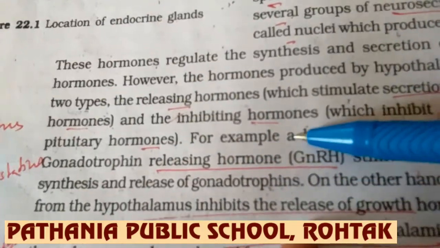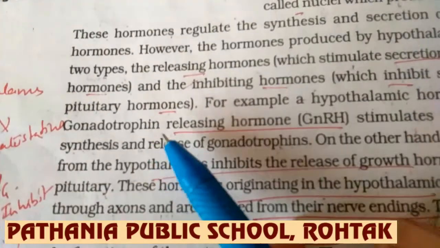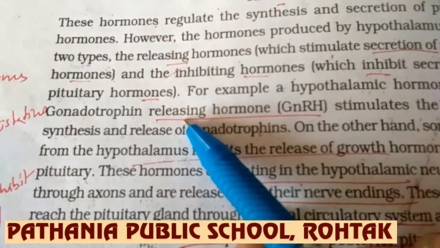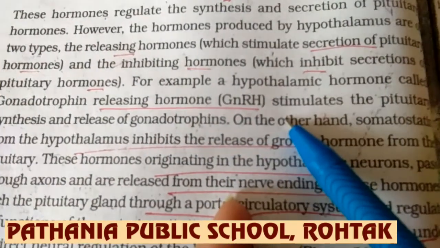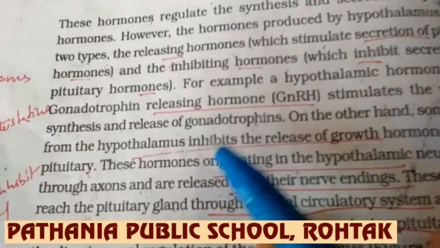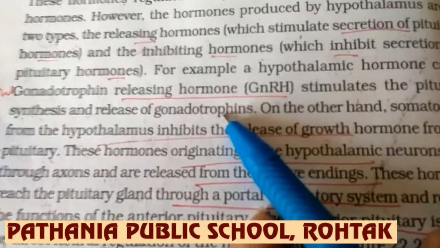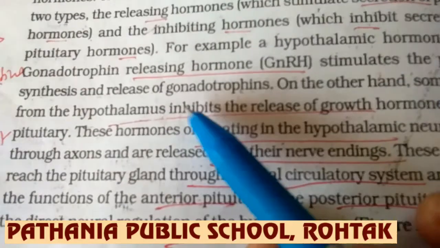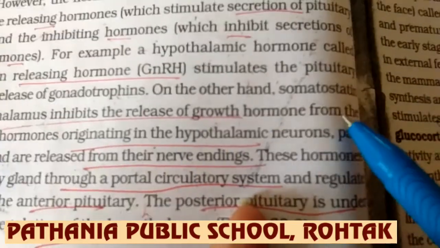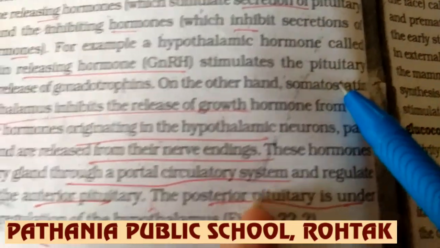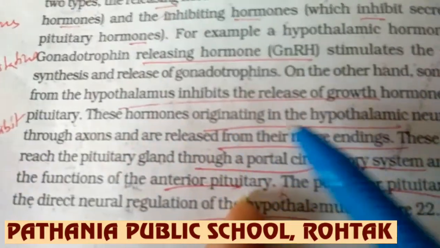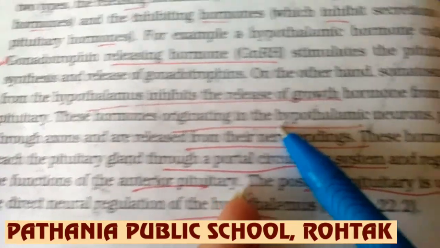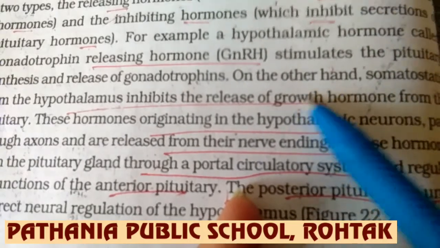Here they have taken up the example of one releasing hormone, that is gonadotropin releasing hormone, GnRH, which stimulates the pituitary gland to release the gonadotropins. Similarly, the hypothalamus also secretes an inhibiting hormone like somatostatin, which inhibits the pituitary gland from secreting the growth hormone.